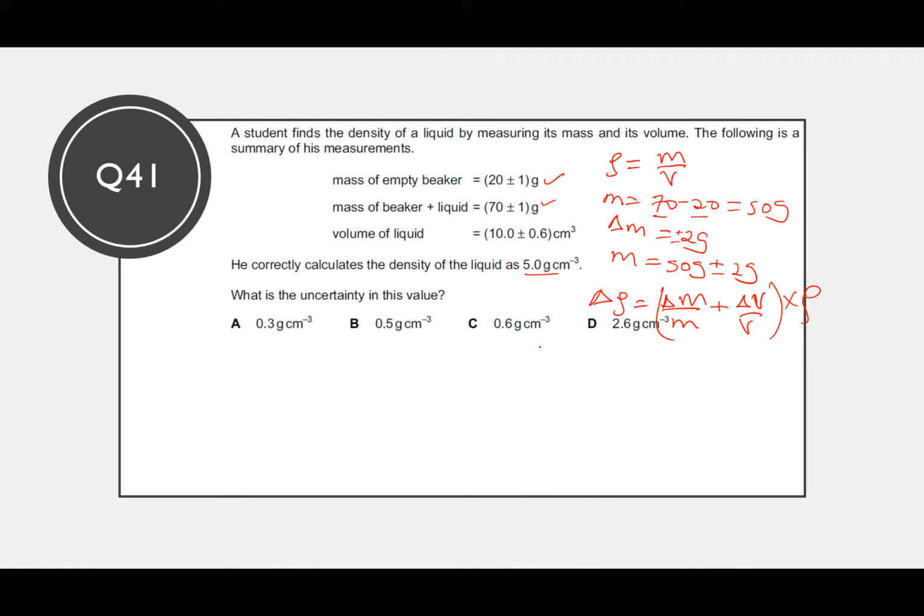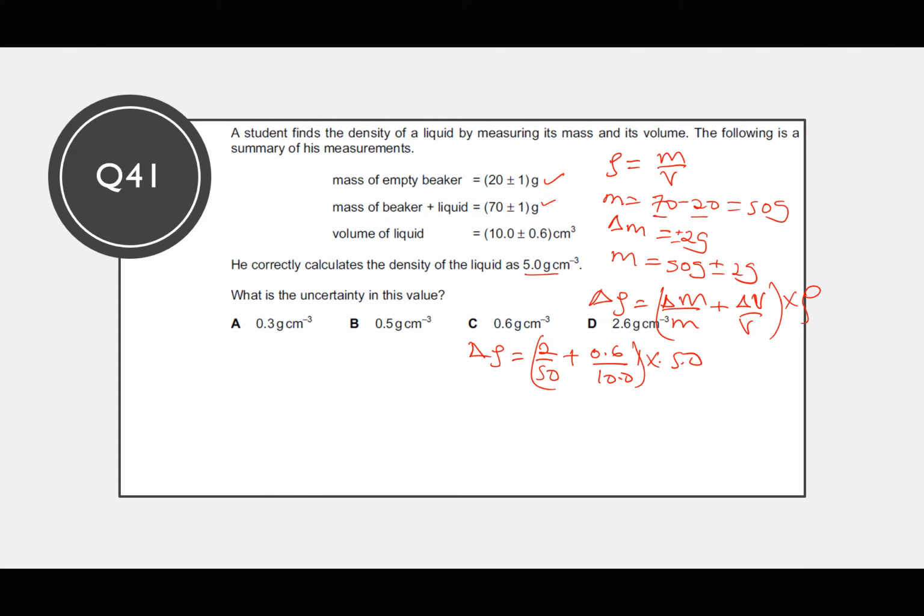So I'm now substituting. The absolute uncertainty in density is going to be for mass, 2 divided by 50, plus for volume, 0.6 divided by 10, times the true value of density, which is 5.0.